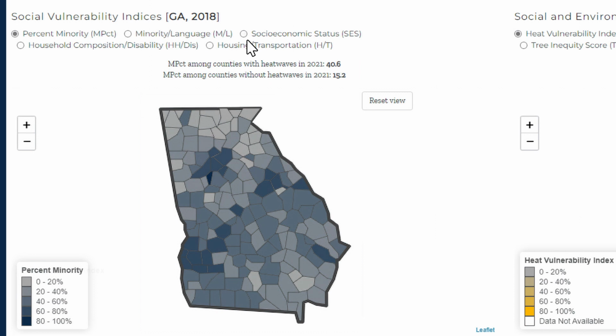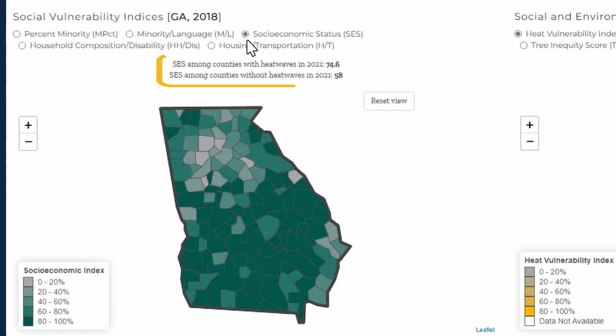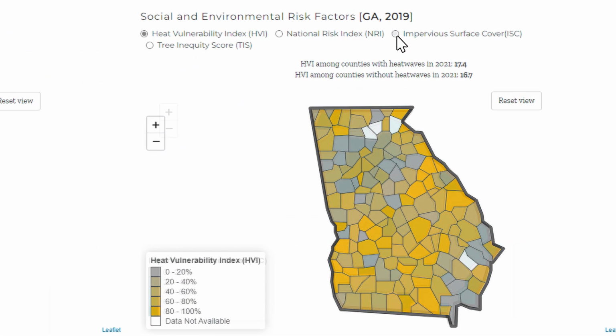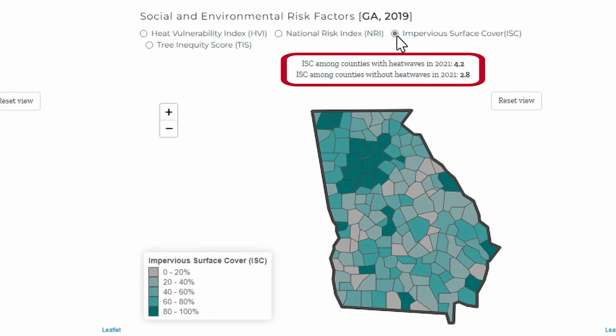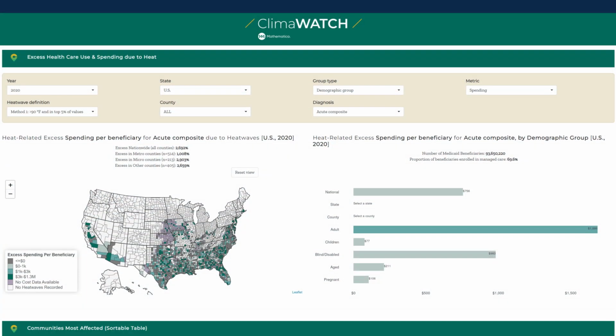They also had higher socioeconomic vulnerability at 75% versus 58%, and 50% more impervious surface cover, which measures how much of a county's urban area is covered by hard surfaces that absorb and store heat. Differences in exposure and vulnerability can lead to increases in a range of health issues.